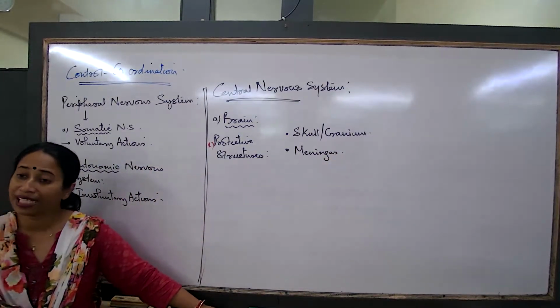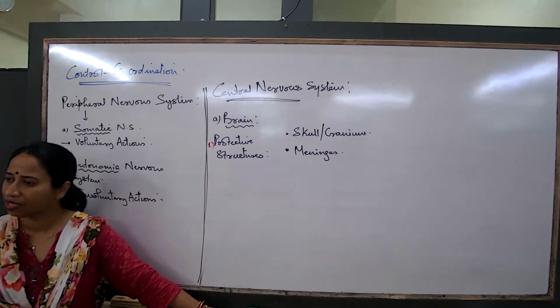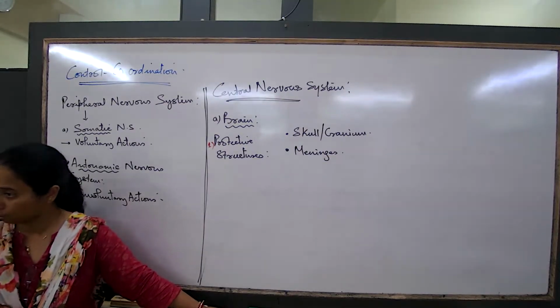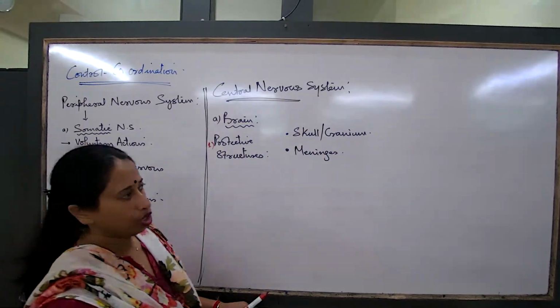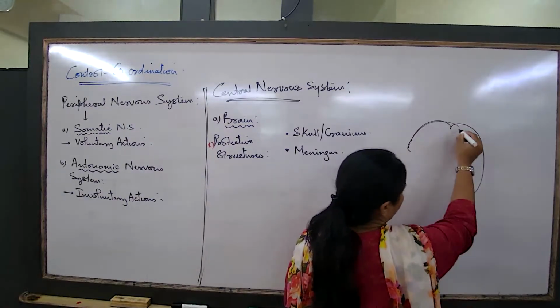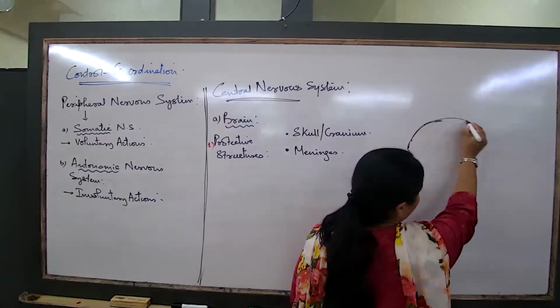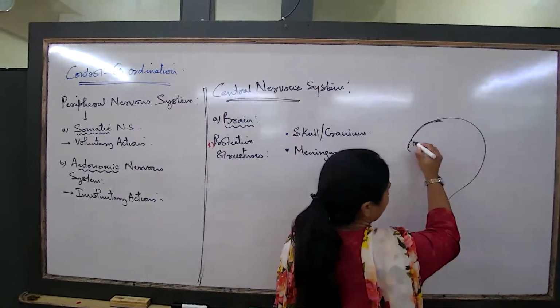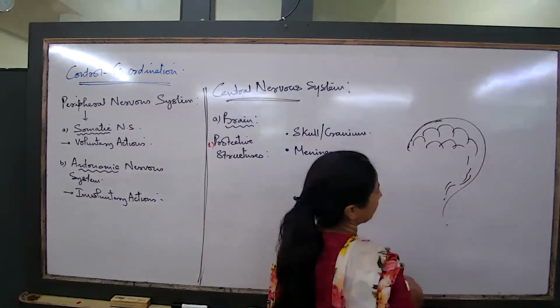What is the membranous structure? The moment I say membrane, you have to understand that it is made up of epithelial tissues, 3 consecutive layers, one on top of the other. If I talk about the brain here, this entire arrangement of the neurons would be something like this.